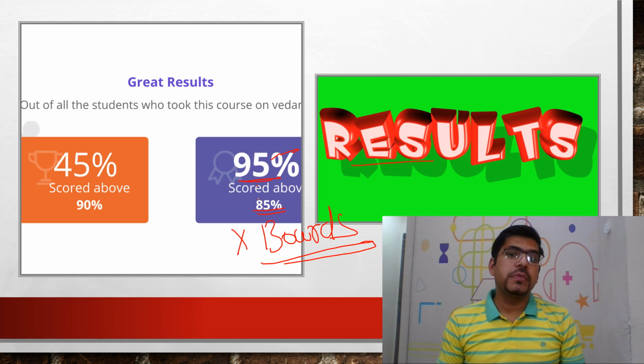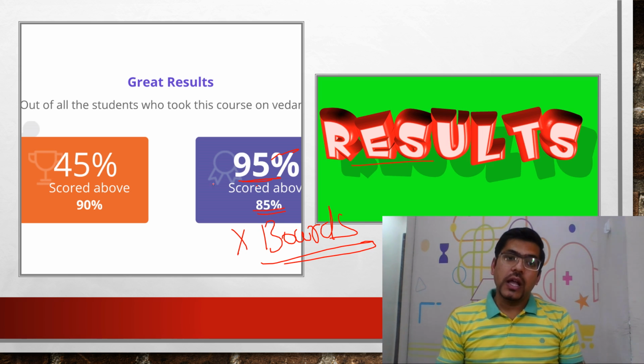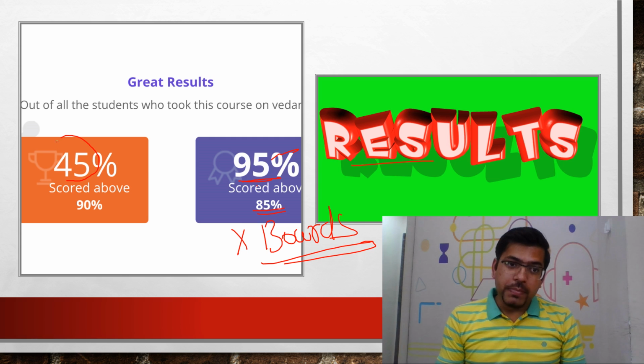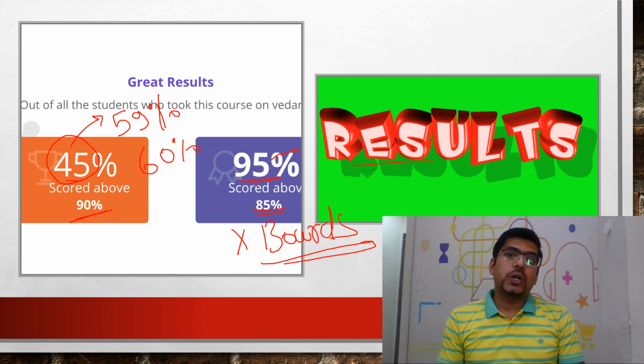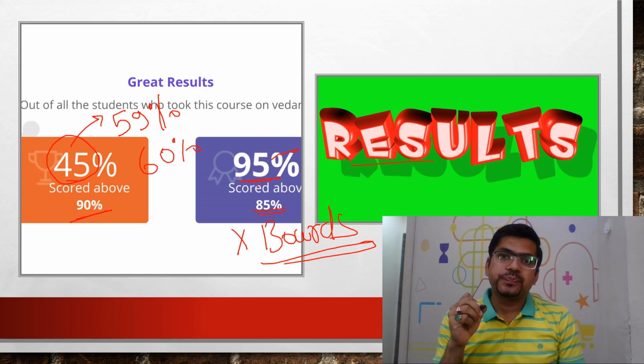And this 45%, earlier this was 45%, but since every time students keep on telling us and giving us the data, this is an older data, and right now it has been changed to 59 point something. Means around 60% students have scored above 90% after being taught by us, by Vedantu.